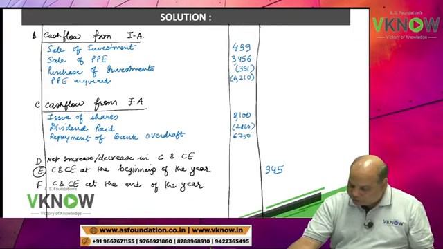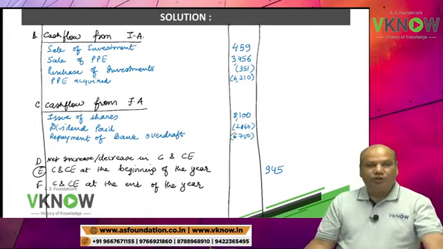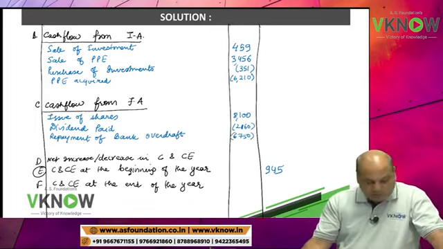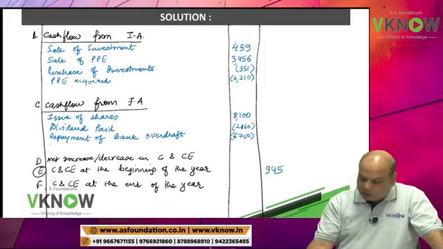We have already dictated a note on that. It is not integral part of cash management.